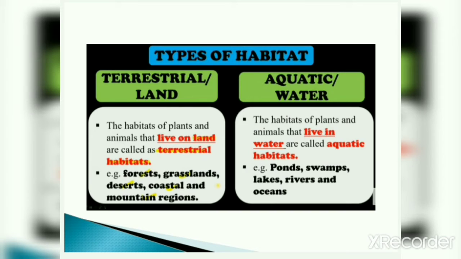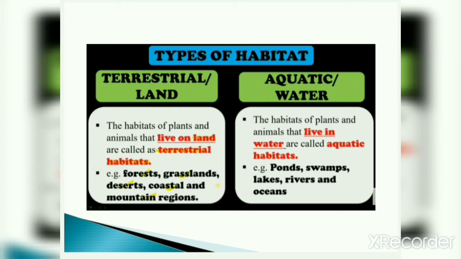The habitats of plants and animals that live on land are called terrestrial habitats. Terrestrial habitat means the plants and animals that live on land. For example, forest, grasslands, deserts, coastal and mountain regions.